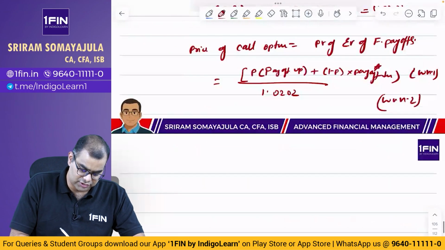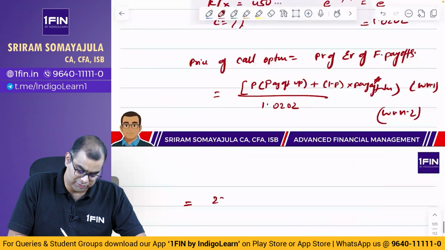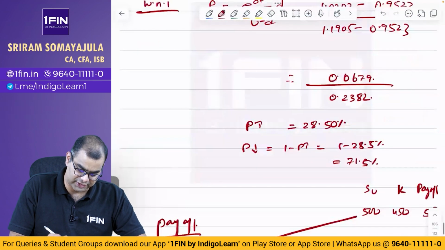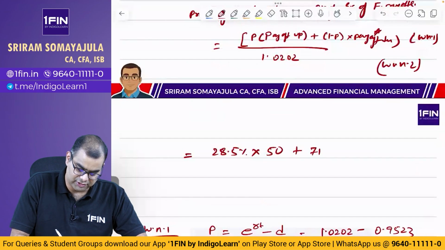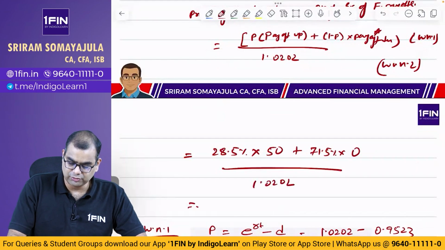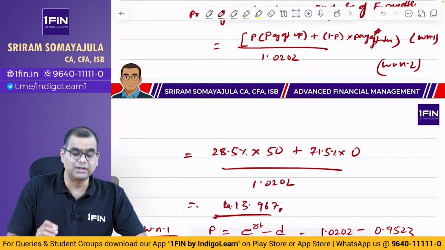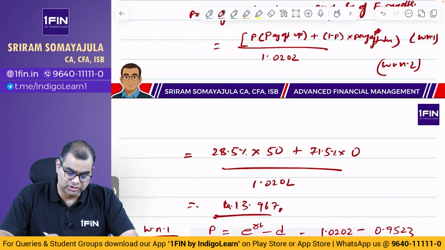So this is equal to up move 28.5% into payoff of 50 plus 71.5% into payoff of 0, whole thing divided by 1.0202. That is equal to 0.285 into 50, so 14.25 divided by 1.0202 is equal to 13.967. The answer. Okay, 13.967. So this is how you value the option.